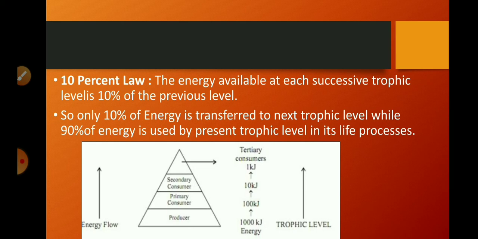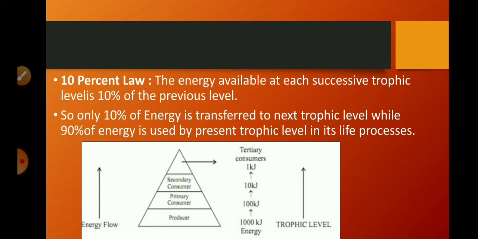So according to this law, when energy transfer takes place from one trophic level to another, there is only 10% energy transfer. So from plants only 10% energy goes to the primary consumer. From primary consumers only 10% energy goes to the secondary consumer, and then 10% goes to the tertiary consumer. Here we can see in this diagram the energy flow in each trophic level.